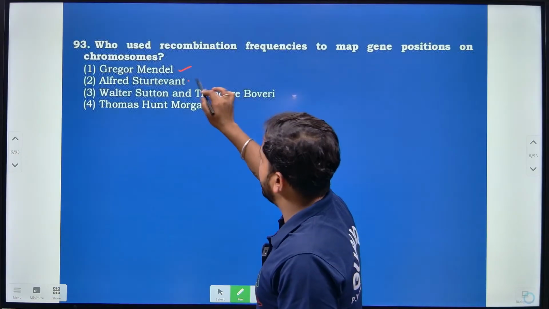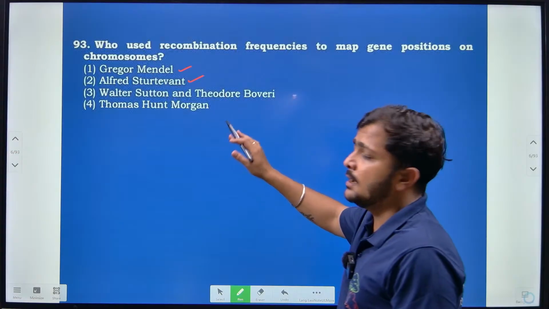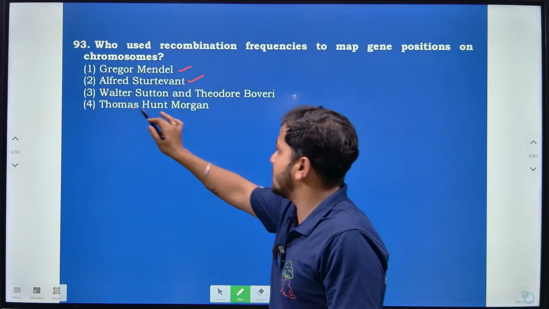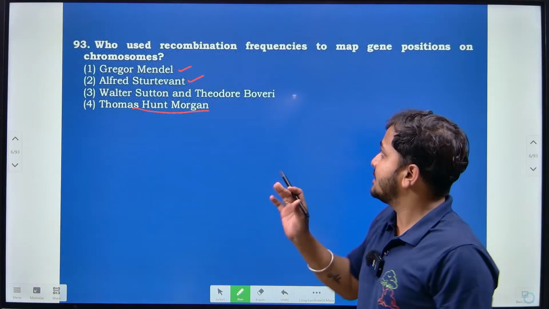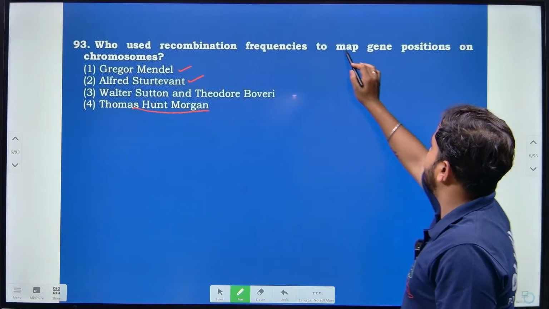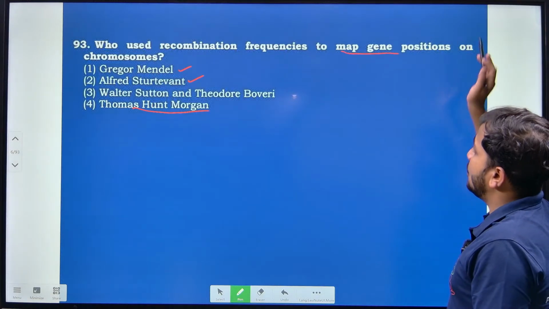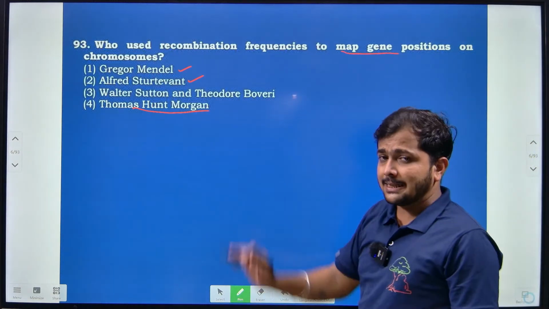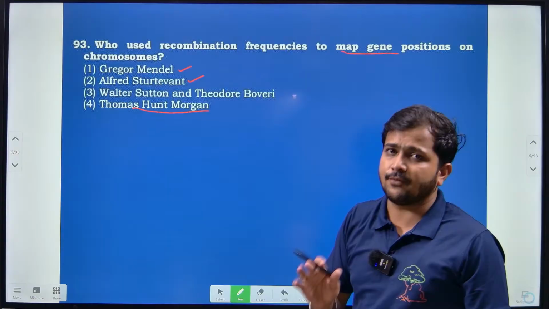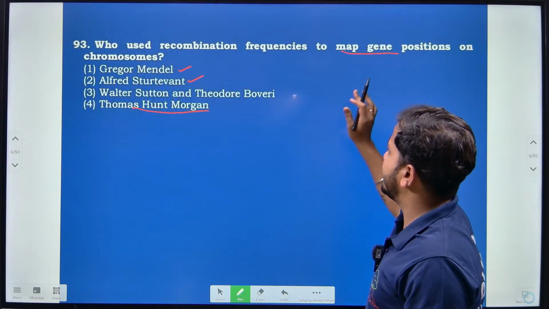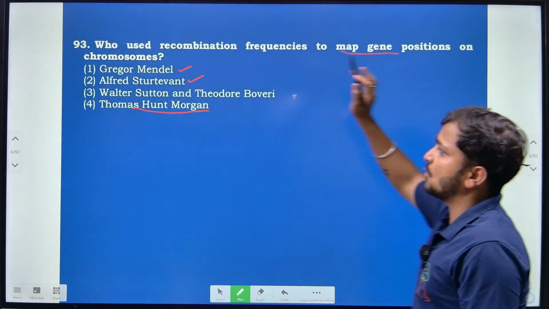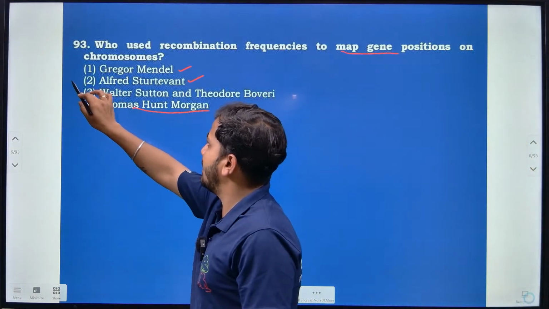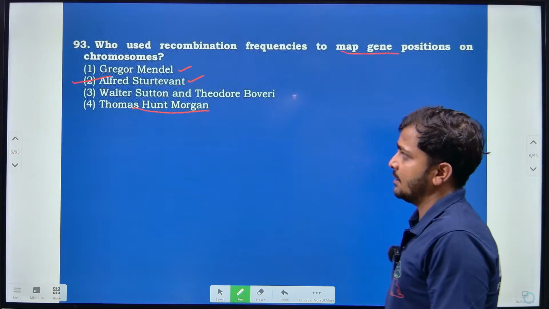Alfred Sturtevant understood Thomas Hunt Morgan's experiment and explained the mapping of genes onto the chromosome, which shows the allelic frequency. So frequency-based calculation can be carried out by mapping the gene position on the chromosome, and that was given by Alfred Sturtevant, right?